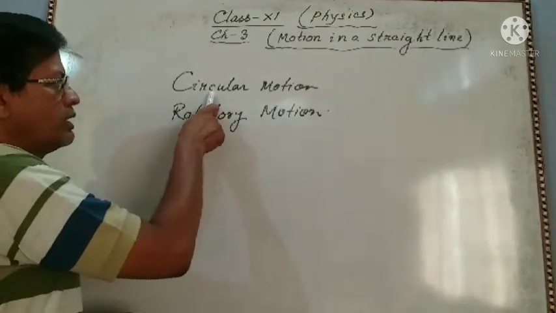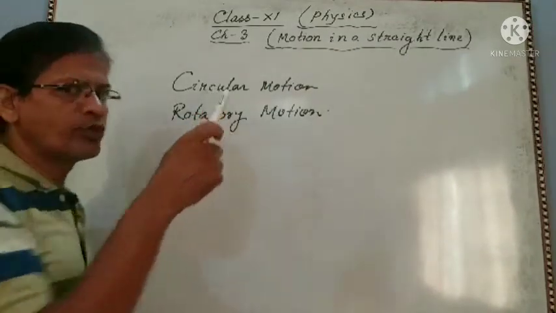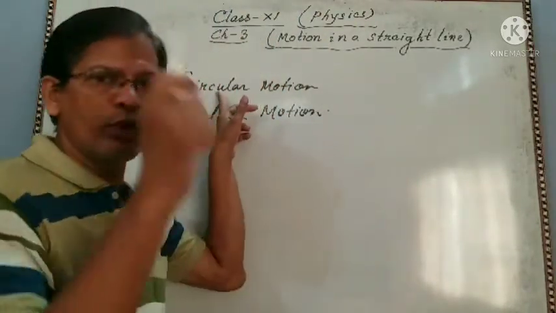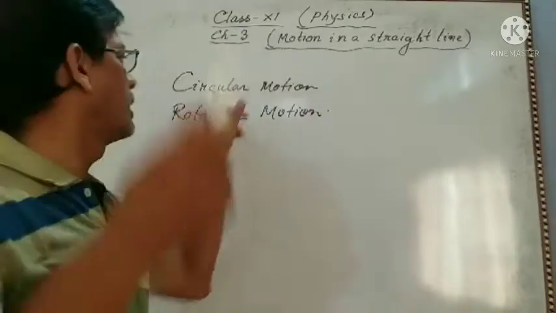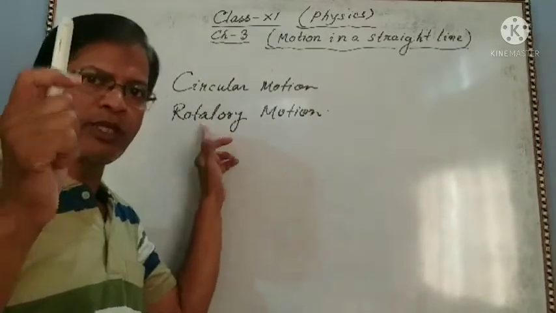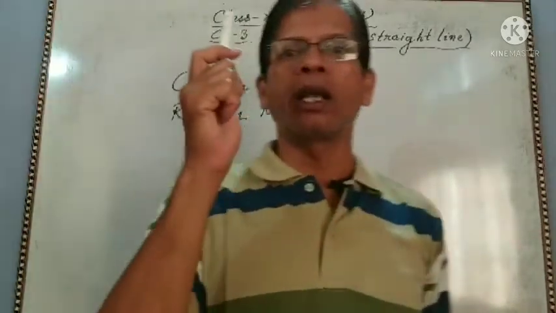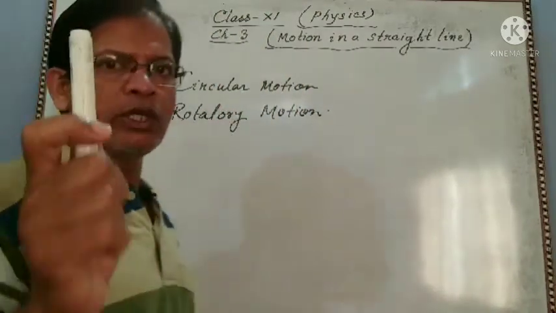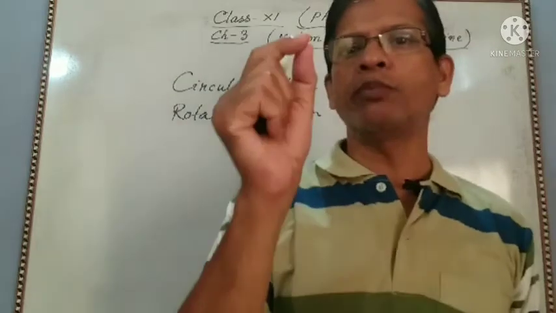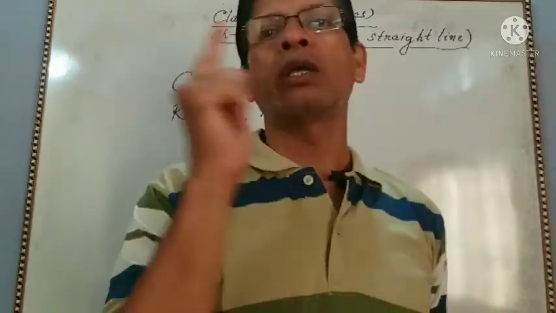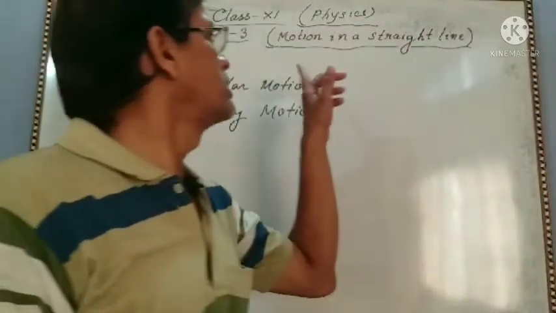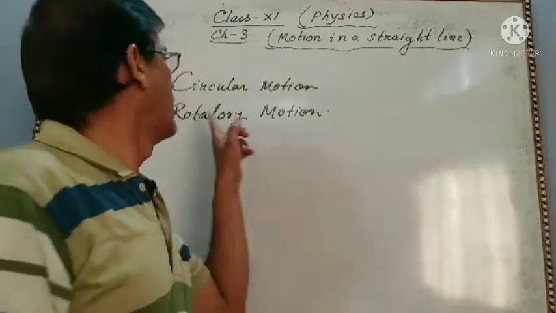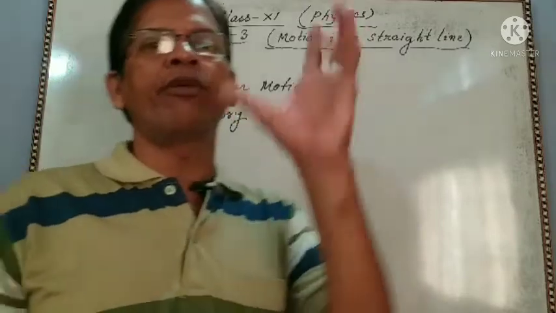In this case, a point object moves in a circular track. In this case, a massive object moves in a circular track. In this case, you are drawing a circle. The tip of the pencil moves in a circular path. So this is the example of circular motion. And rotatory motion, a fan is rotating.